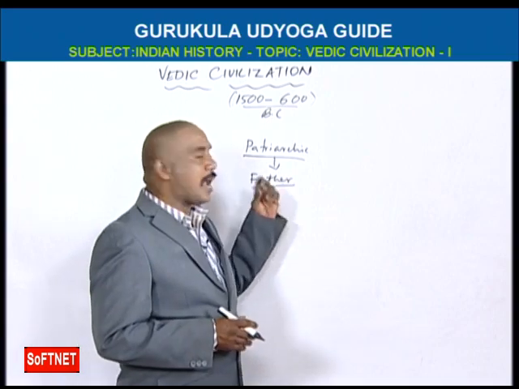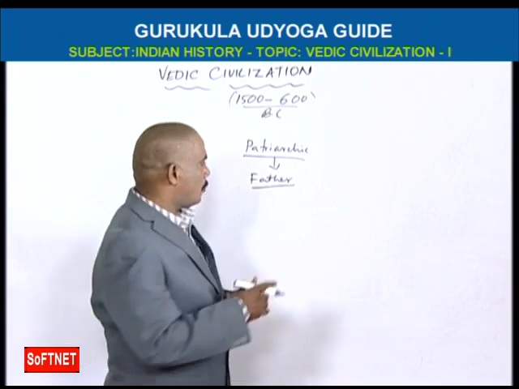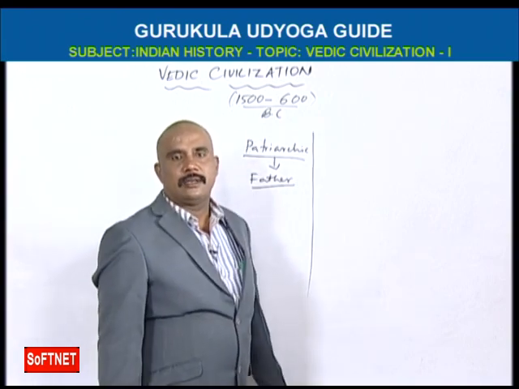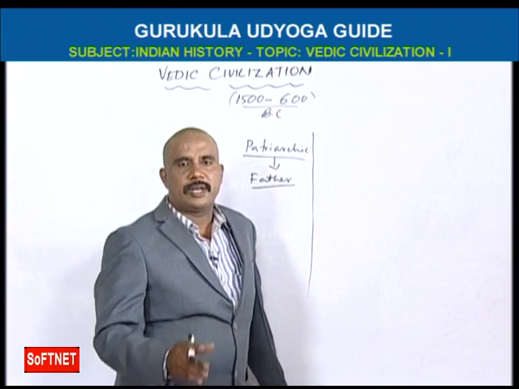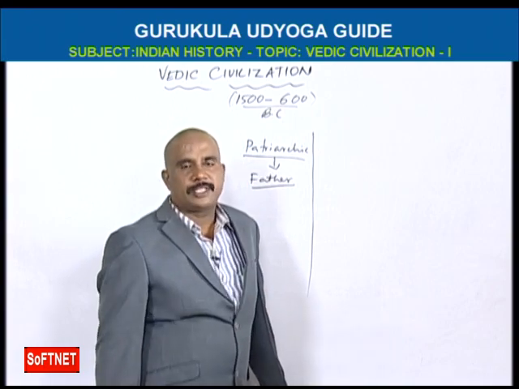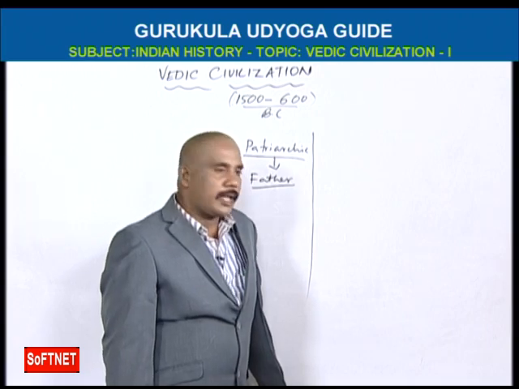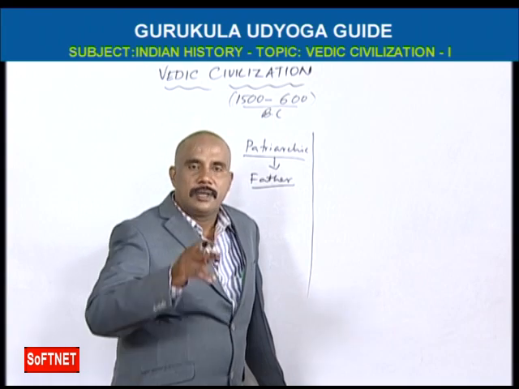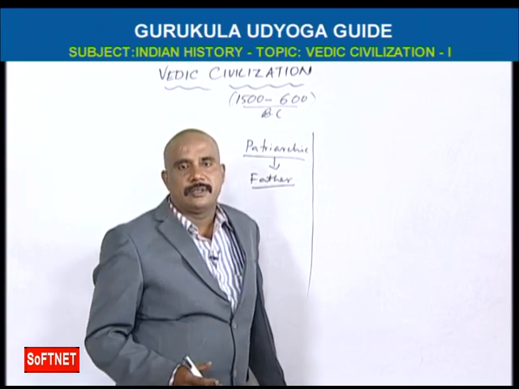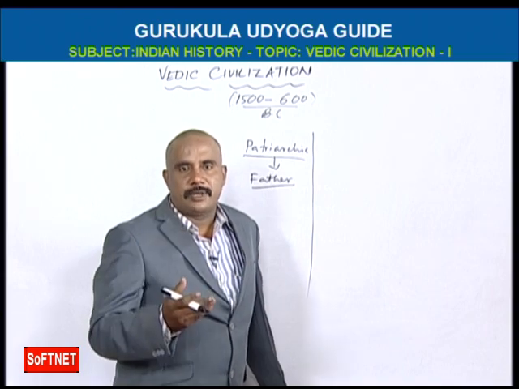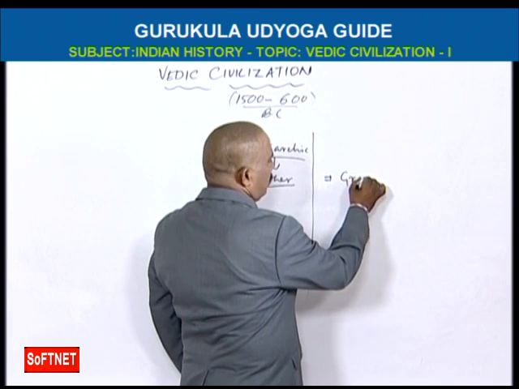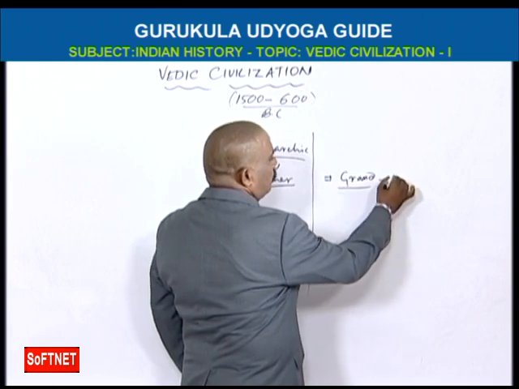So male children have the importance here. Especially if a person has no children, then he will adopt his daughter's sons, that is, grandsons. A grandson is called Dauhitrudu.